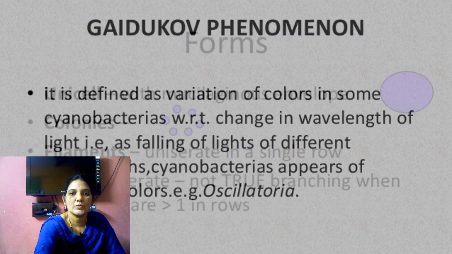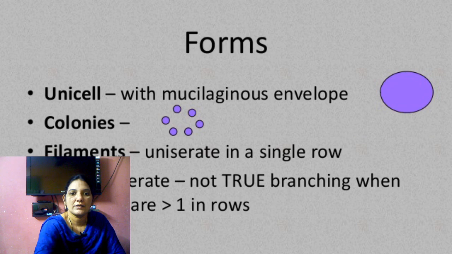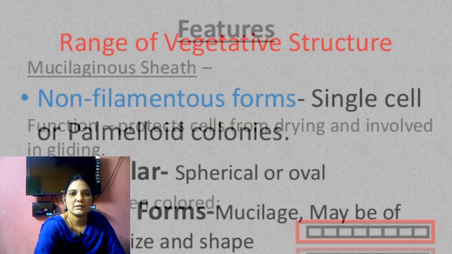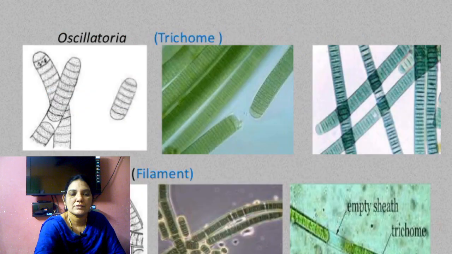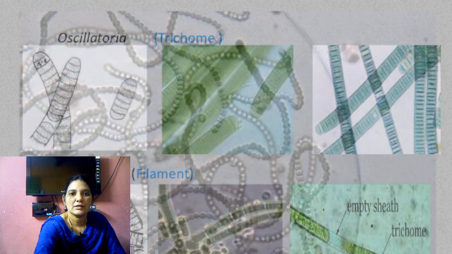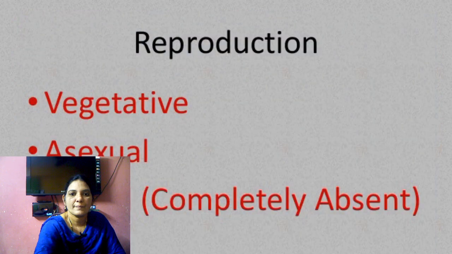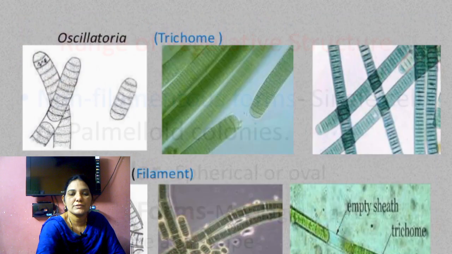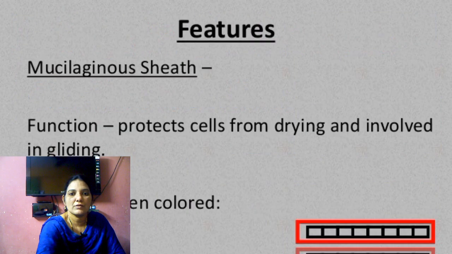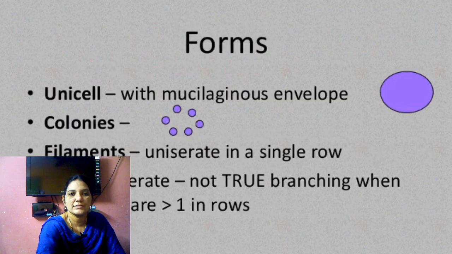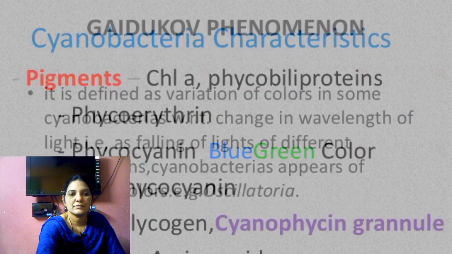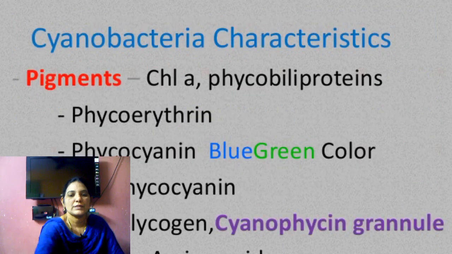Filamentous forms include Oscillatoria and Nostoc. They are very rich in nitrogen fixation, so they are also called biofertilizers.